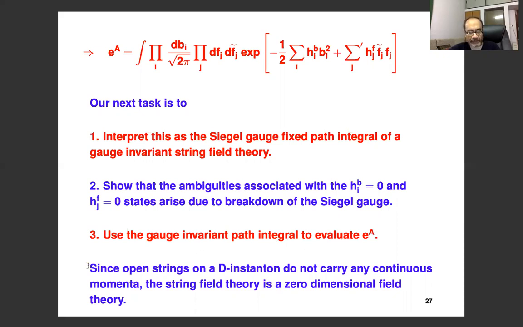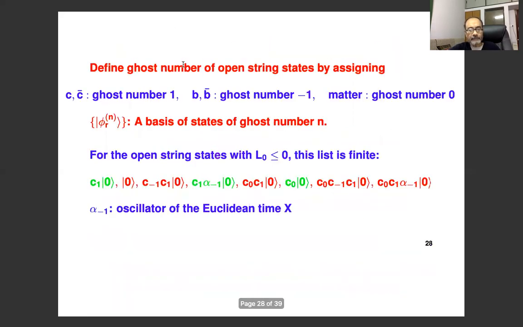But here I should just add that because the open strings on the D instantons do not carry any continuous momentum, when you talk about string field theory, it's really a zero-dimensional field theory. You can see already here that these integrals are just a finite number of integrals. So even though I'm calling this a path integral in string field theory, in fact, it's the simplest kind of integral you can think of, a finite number of integrals over a set of discrete modes. No continuous path integral is necessary, even though I'm calling it a path integral.